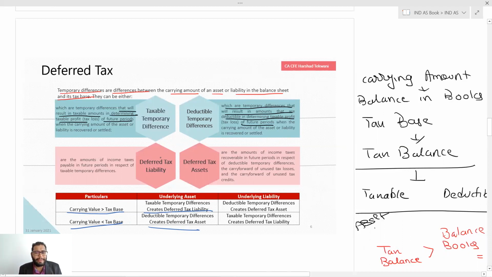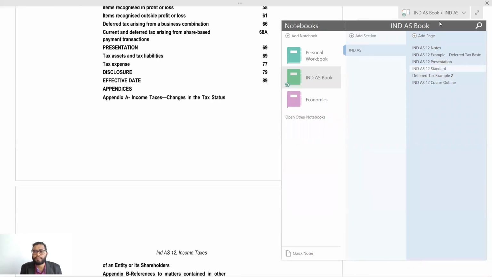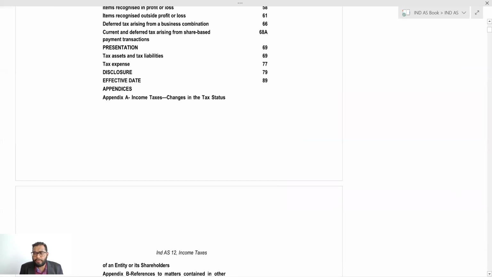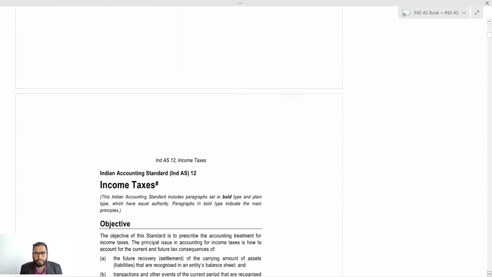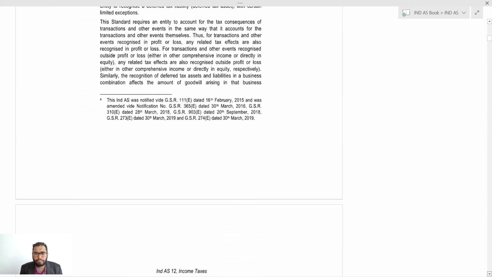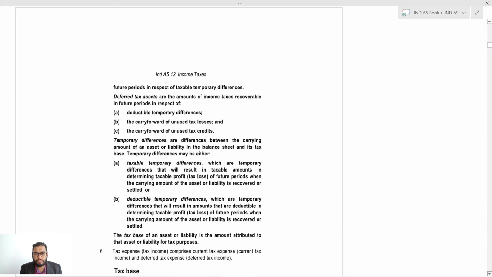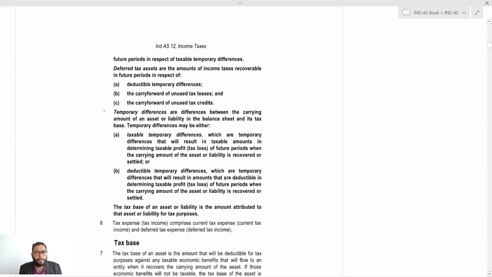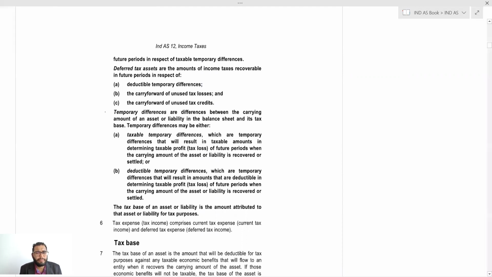Good. Let's also look at the standard and the definitions mentioned there. Let's go to the definitions. We'll look at the first definition of deferred tax: temporary differences.